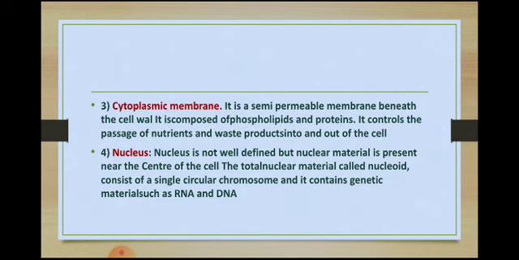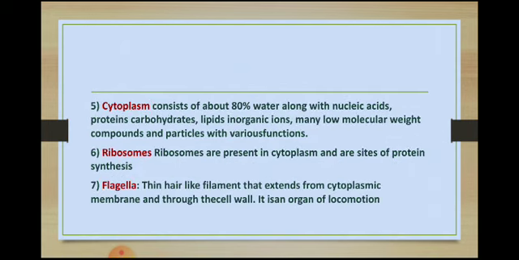The cytoplasmic membrane is a semi-permeable membrane beneath the cell wall, composed of phospholipid and protein, which controls the passage of nutrients and waste products out of the cell. The nucleus is material present near the center of the cell. The total nuclear material, called the nucleoid, consists of a single circular chromosome and contains genetic material such as RNA and DNA.